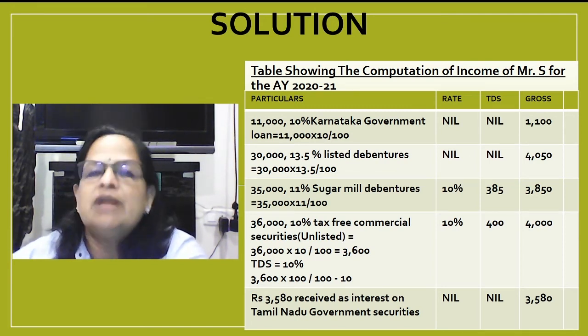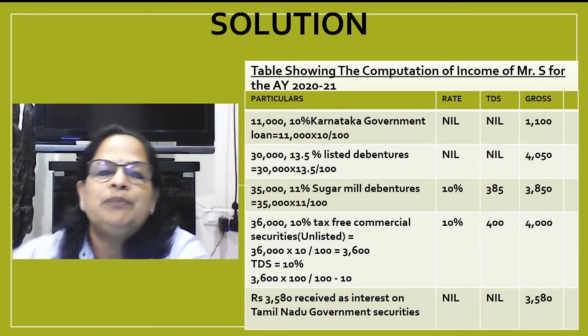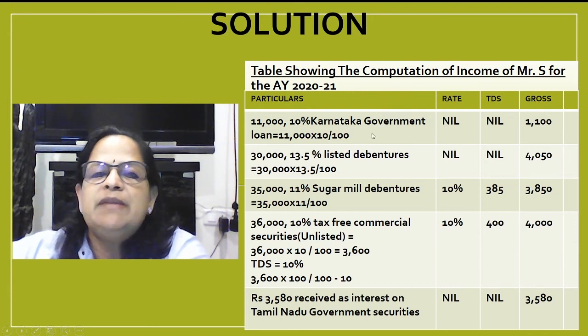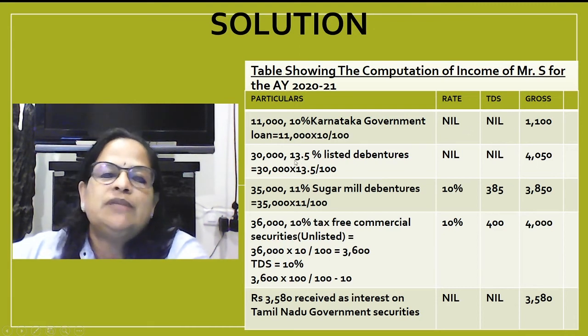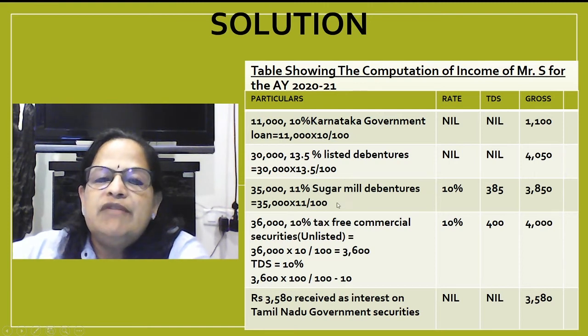So table showing the computation of income of Mr. S for the assessment year 2021. 11%, 10% Karnataka government loan. So the gross value 1,100. No TDS for this. 30,000, 13.5% listed debentures. So 30,000 into 13.5 by 100, 4,050. 35,000, 11% sugar mill debentures. So here TDS is there, 10% TDS.